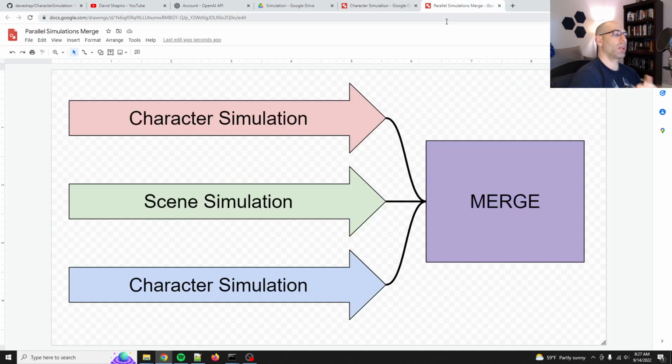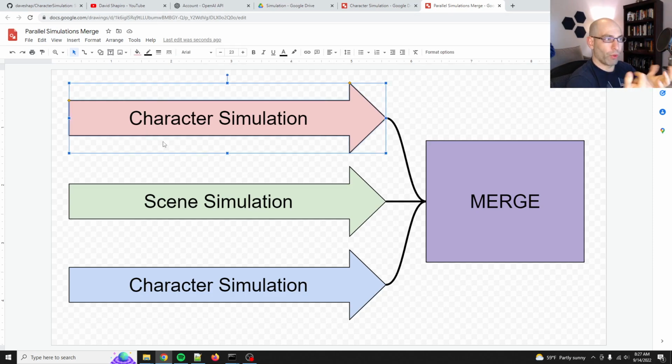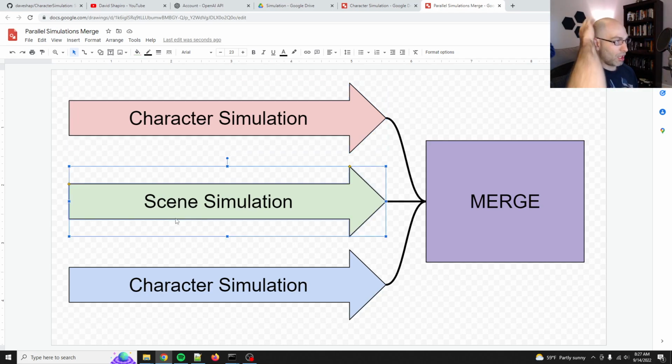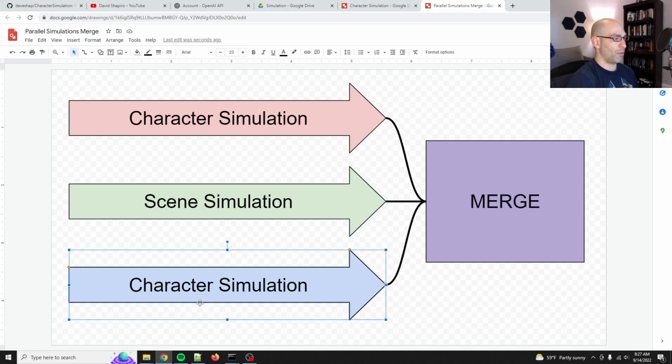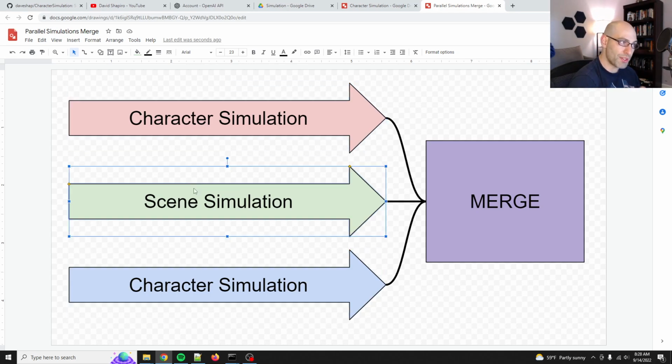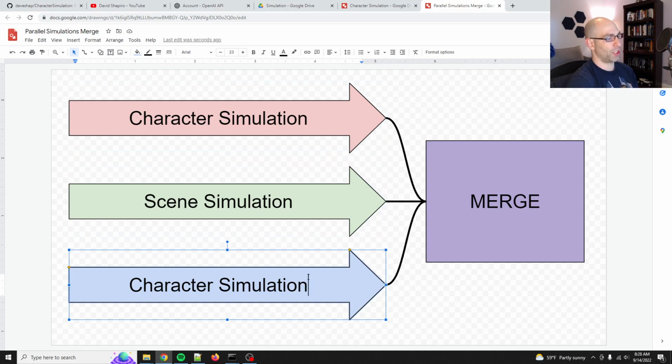Okay, so here's kind of what happens, or what I'm planning on happening. There's the character simulation, which is going to be first person. So it's like, this is what I am doing. This is what I'm thinking. This is what I want. Then there's the scene simulation, which is just the third person, the camera watching what's happening, other people interacting. And then you can have multiple characters. There's going to be one scene, multiple characters. And then you can inject things like events, beliefs, backstory, all kinds of stuff.